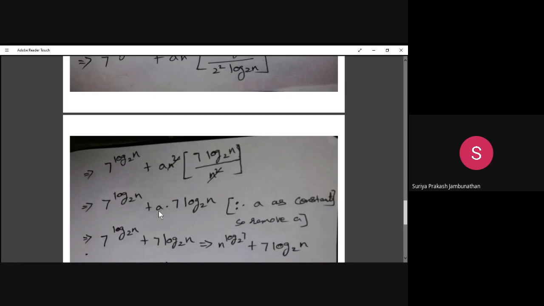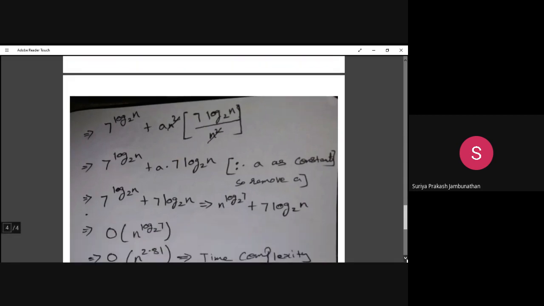So in this, a is a constant value. The constant value will be removed. So we have to remove the constant value. After removing the constant value, what we will get? 7 log base 2 of n plus 7 log base 2 of n. So these are the two values we will get. So in this, we have to simplify this particular value. While you are simplifying, what we will get? n log base 2 of 7.